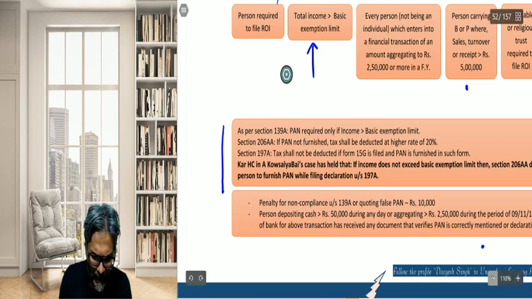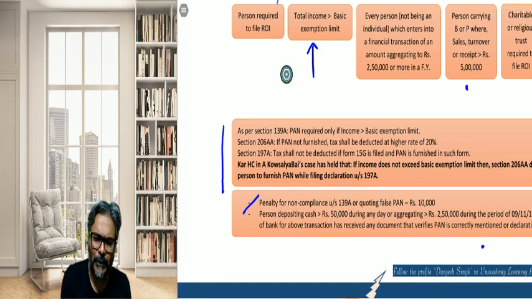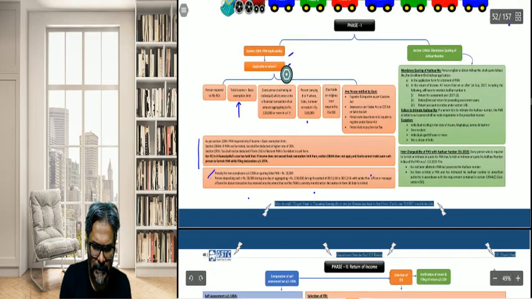Apart from that, students, the penalty for non-compliance is 10,000 rupees. If you are obligated to obtain the PAN but you haven't obtained it, then it would be rupees 10,000 in this context. Now, in the next part, 139AA, mandatory quoting of Aadhaar number.